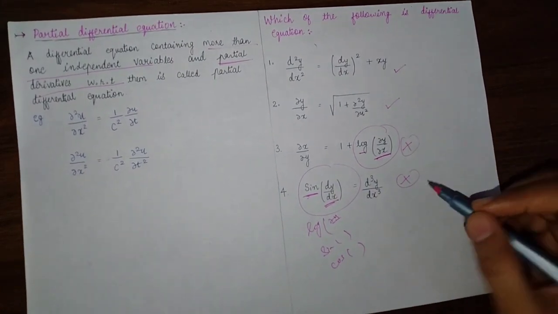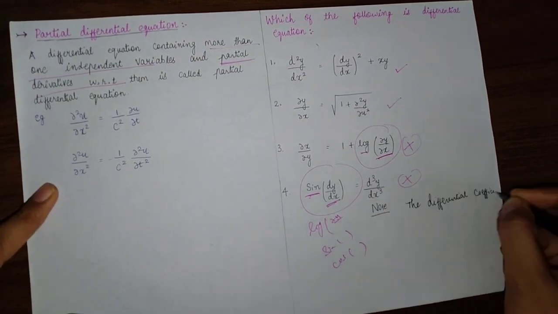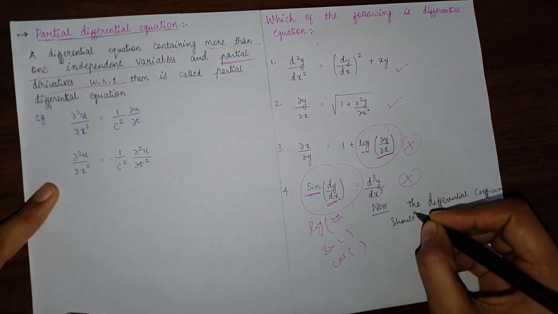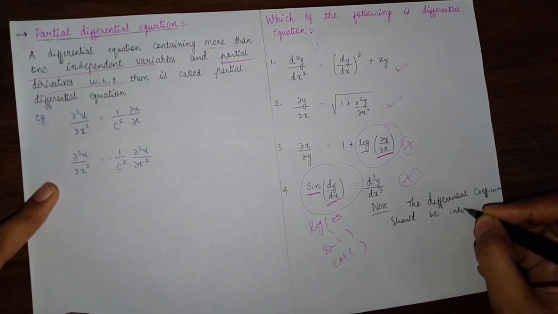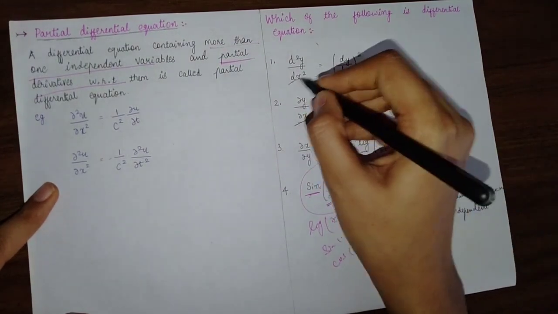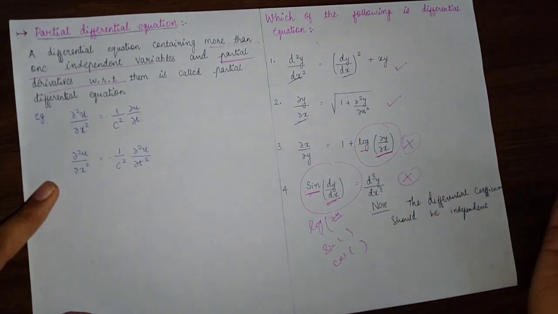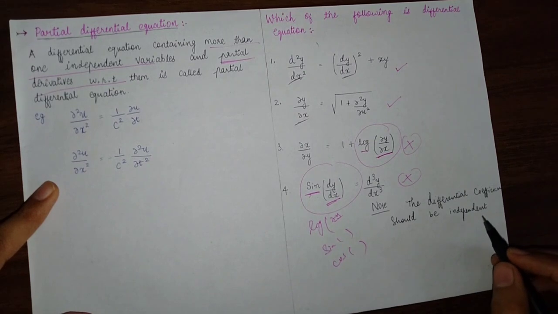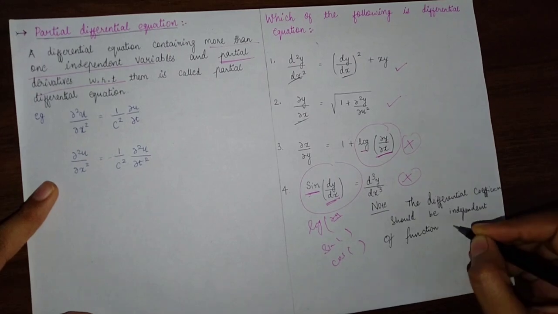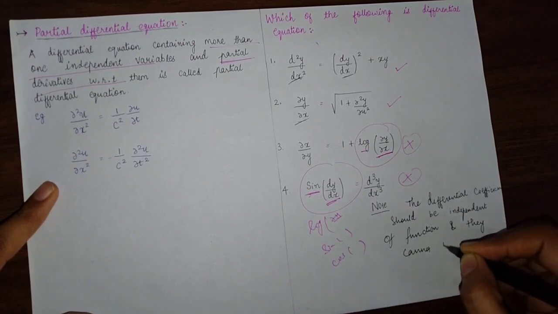So you write the note that the differential coefficient should be independent of the function. It should be independent like this, but it should not be with any function like log or sine or cos or anything. The differential coefficient should be independent of function and cannot be treated as a variable.